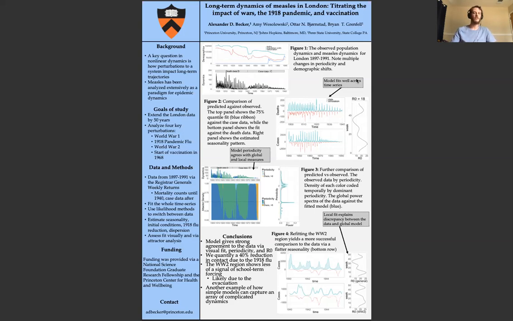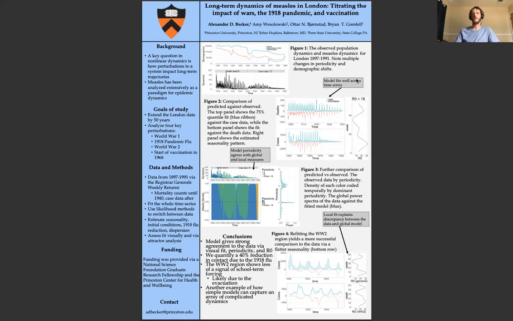So once you get measles, you have immunity for the rest of your life. Briefly, the goals of this analysis were to extend the data by 50 years and analyze four key perturbations: World War I, demographic changes, changes in contact associated with the 1918 pandemic, demographic changes in World War II, and the start of vaccination in 1968.